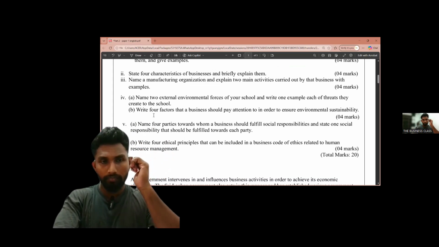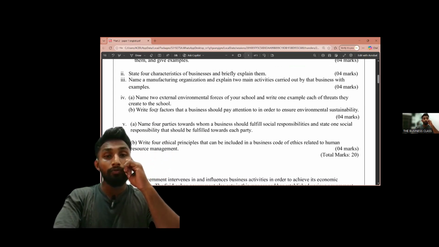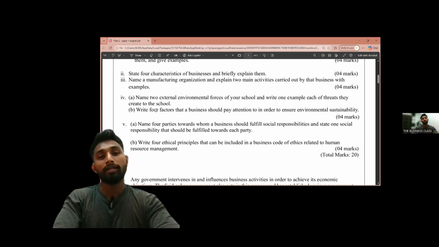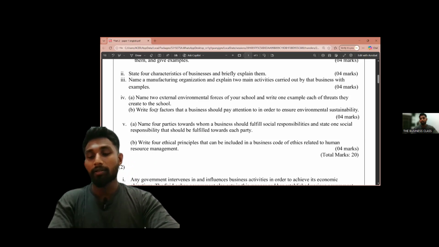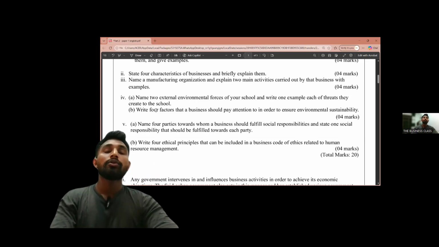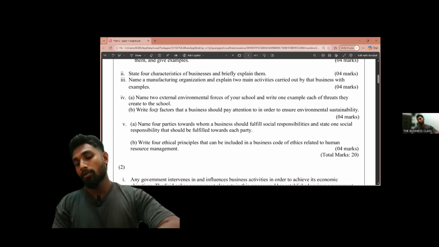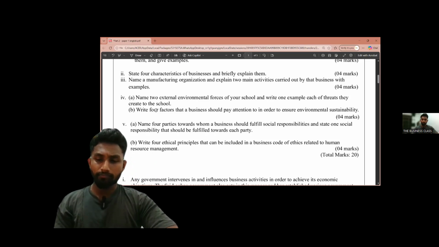Then the next one. Write 4 factors that a business should pay attention to in order to ensure environmental sustainability. So for environmental sustainability, businesses can do different things, right? The first one is that we can use concepts like 4R, 3R. 3R means reduce, reuse, and recycle.